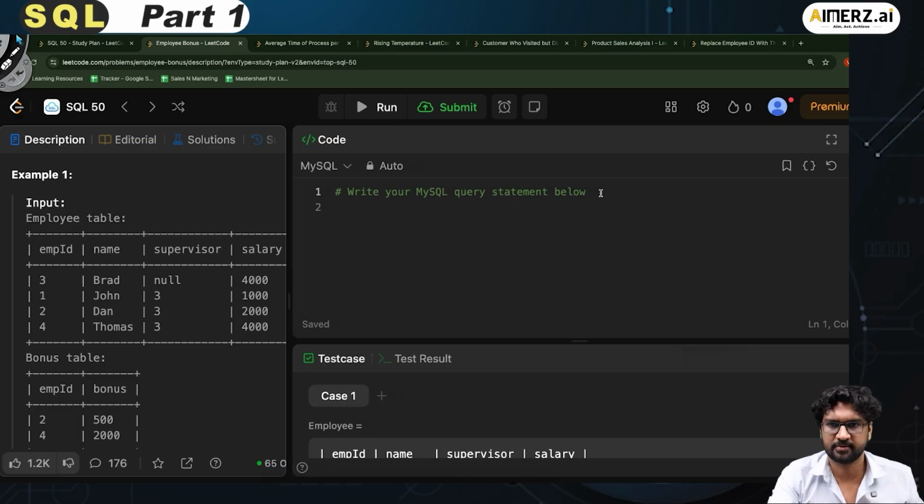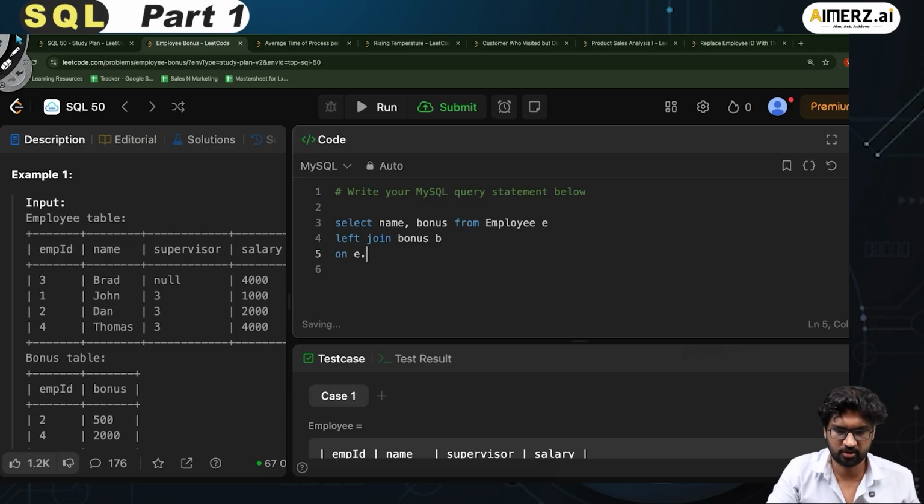So I write select name, bonus from, and I call which table? Employee E, and then I say left join bonus B on E dot emp underscore ID is equal to B dot empID.